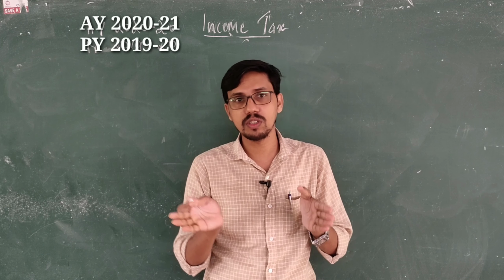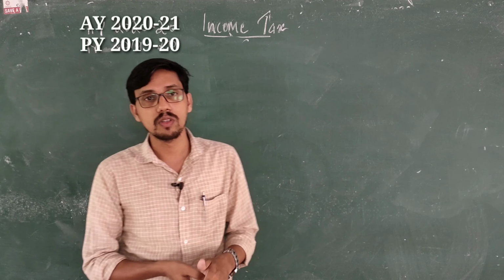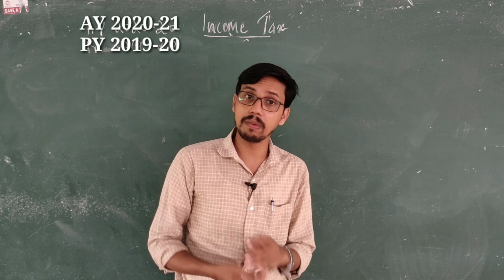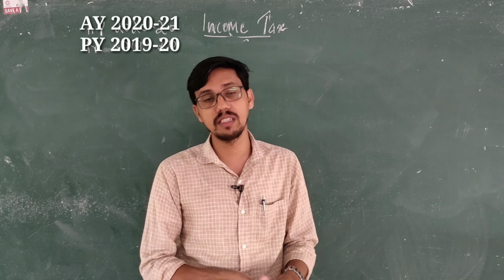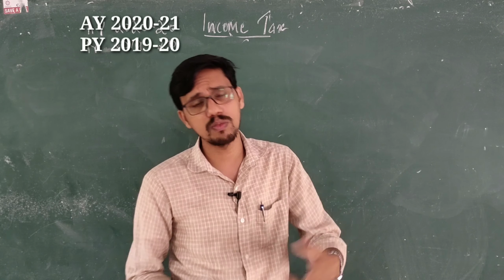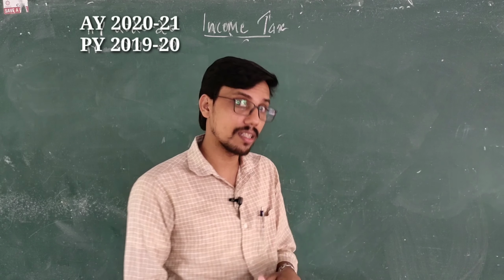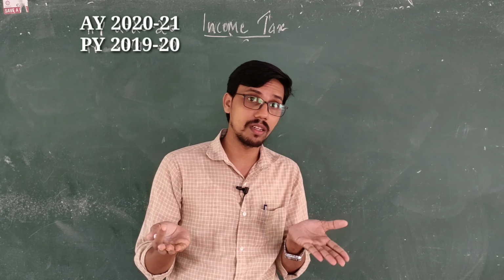So tax is imposed on the basis of tax laws, income tax laws specifically speaking. The government has introduced a tax law, that is the Income Tax Act 1961, and the Income Tax Rules 1962. Circulars are issued from time to time by the CBDT, the Central Board of Direct Taxes, which is the taxation authority for income tax. Courts are there in India.